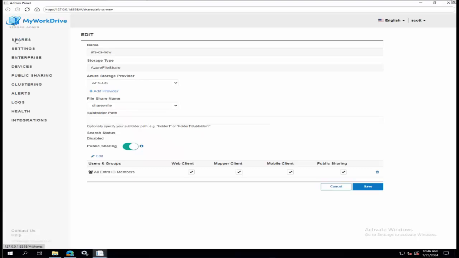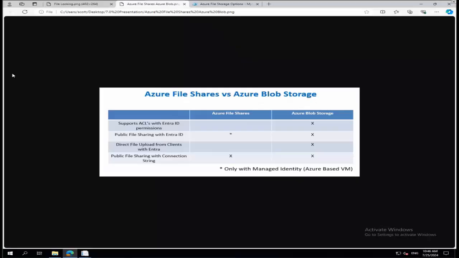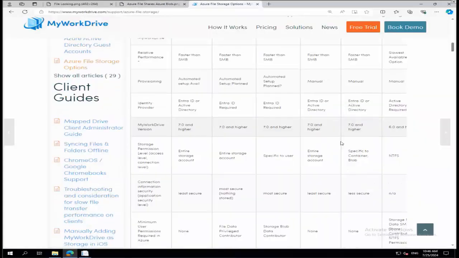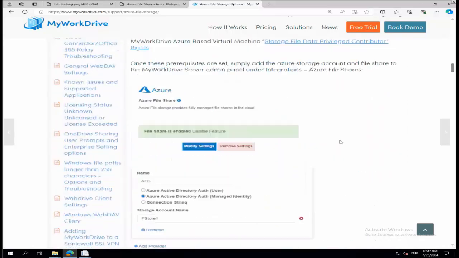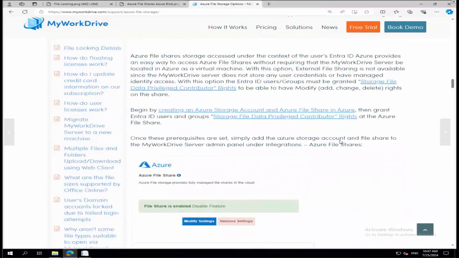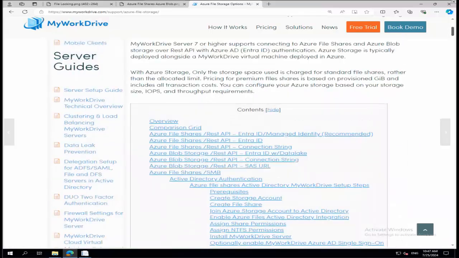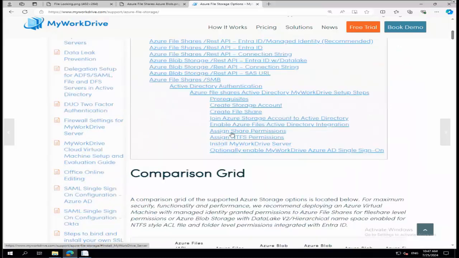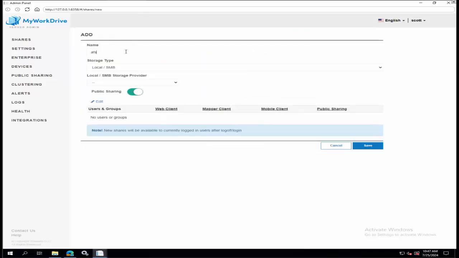So let me show you what's a little bit different. That chart that Scott brought up earlier has specific instructions for setting up each storage, so you don't have to do it all from the video. There are links at the top that link down to each specific storage type and what roles they need. Right. So if you're setting up, I think it's going to do blob next, for example.